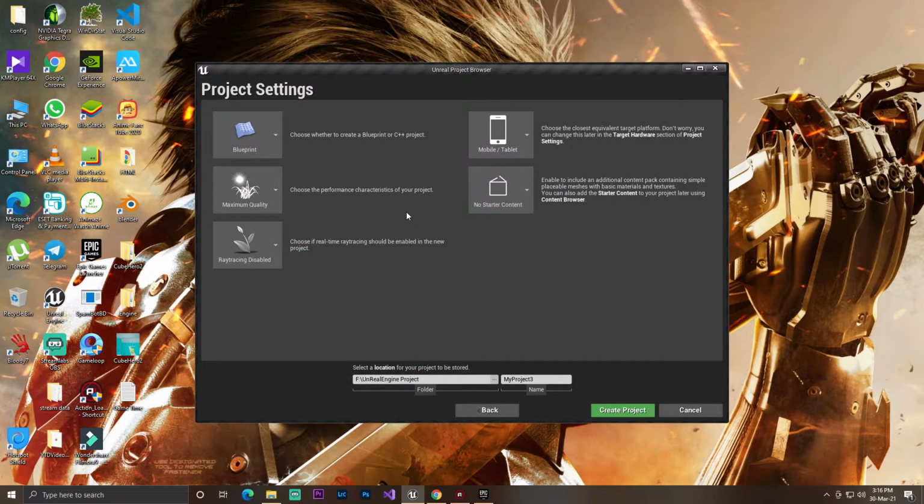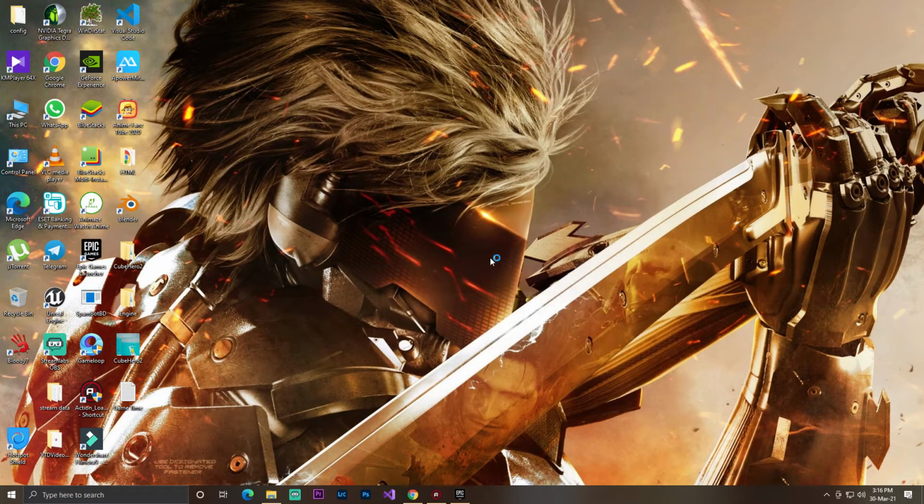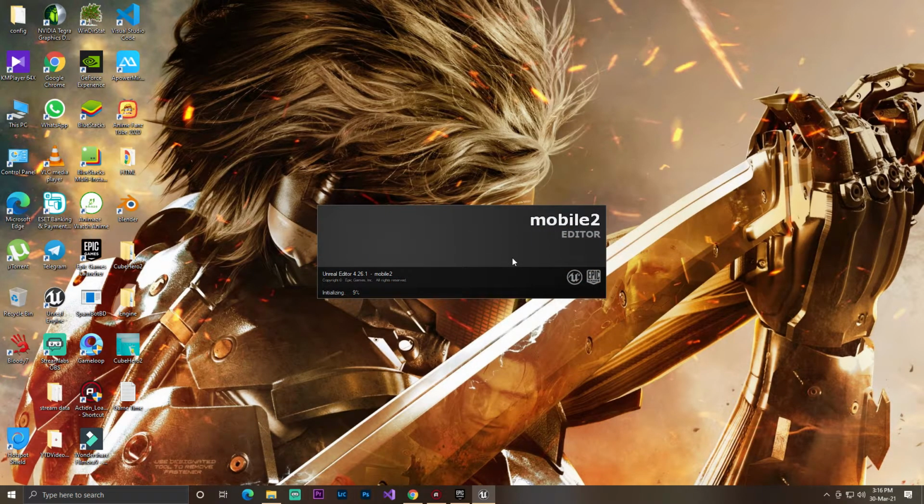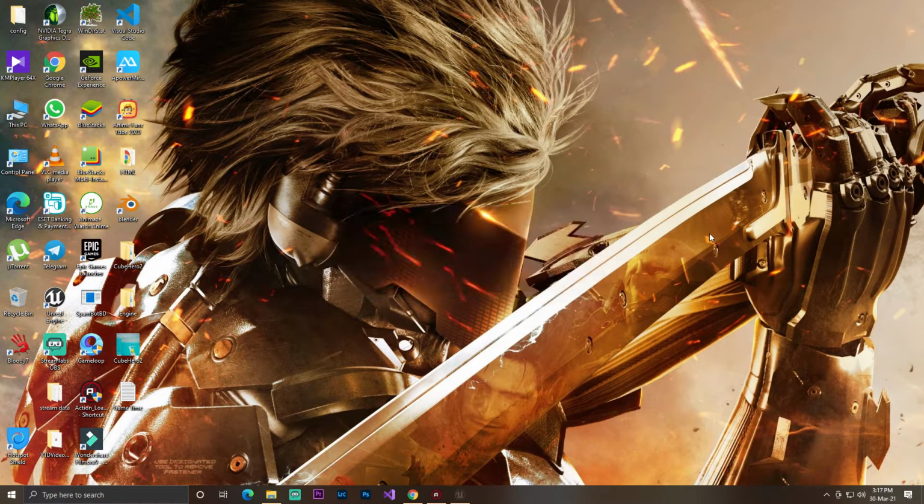Then you can set it to 3D or 2D, then non-standard content, and let me set the name as mobile, mobile 2. Then create the project. Now we are creating the project, so it takes some time to load the mobile platforms. Unreal Engine also compiles some shaders and other stuff.